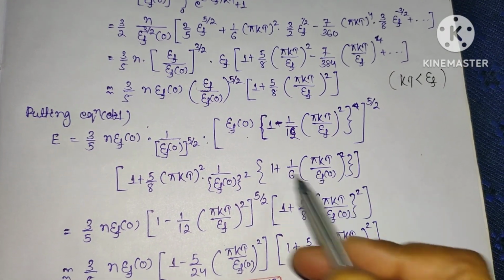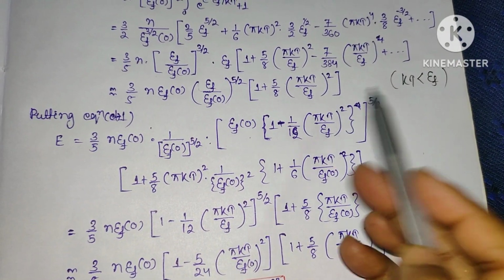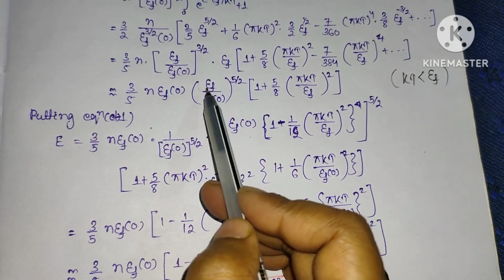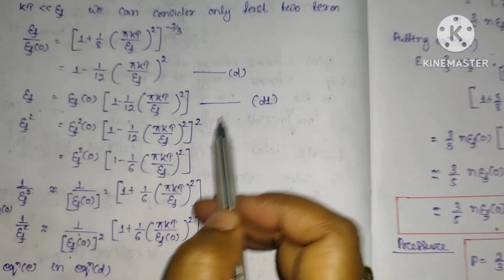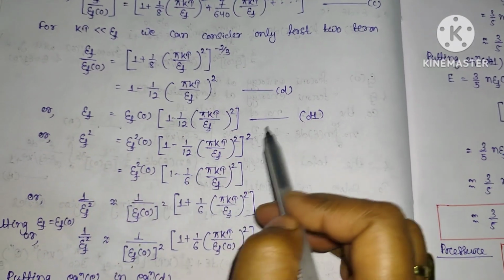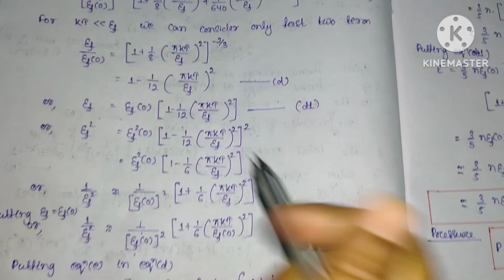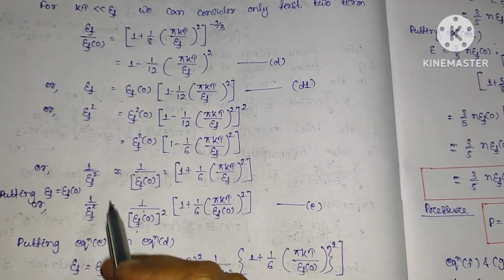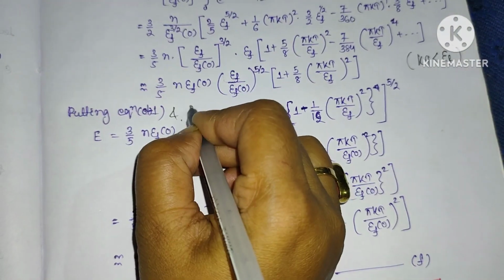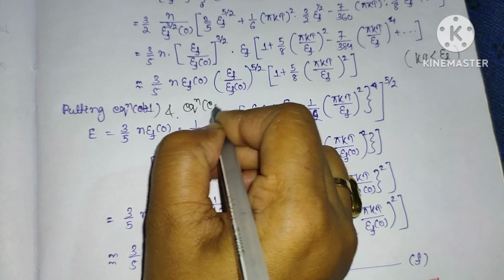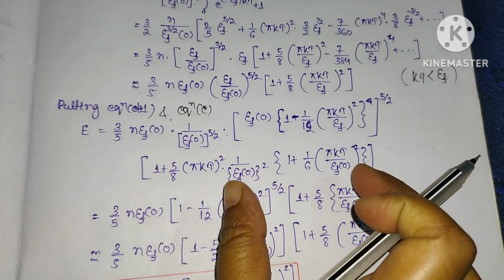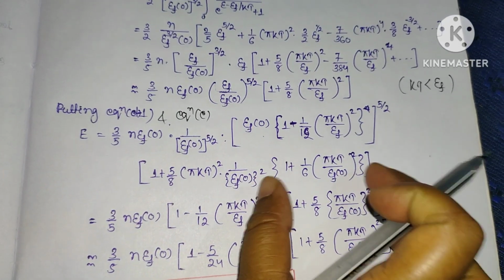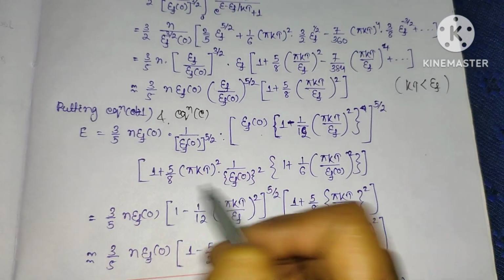So this term is 1 by E_F squared, here this is E_F, and here we have substituted the value of E_F from this expression. For 1 by E_F squared, we have substituted this term. So here I am just putting this equation d1 here and putting the equation for E at this. So this becomes this much.